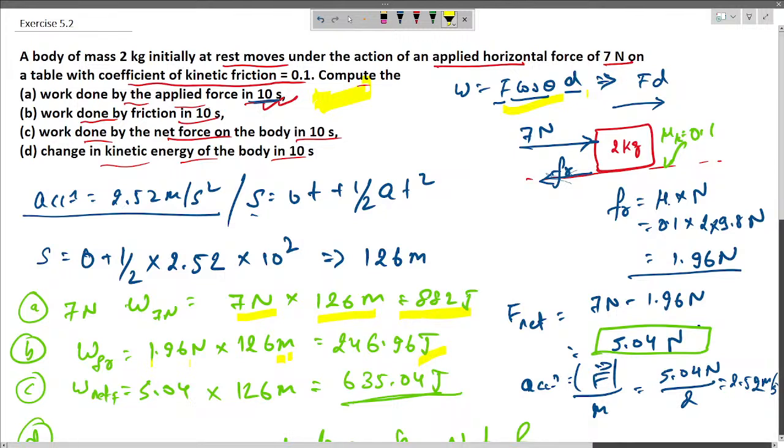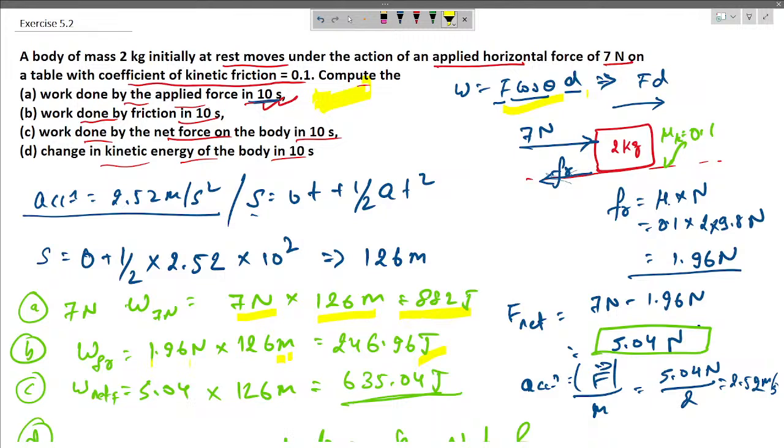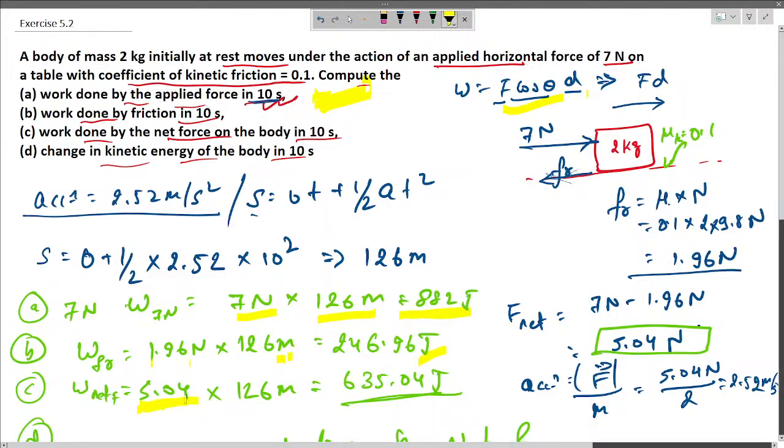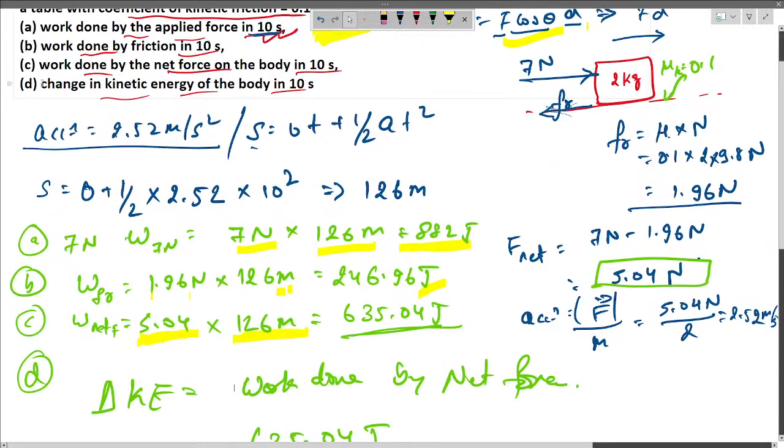And the third question, we have work done by the net force on the body in 10 seconds. So net force would be the applied force minus the friction force. So it would be something like this, 5.04 times the displacement. And now the fourth option is to check the change in kinetic energy of the body in 10 seconds.